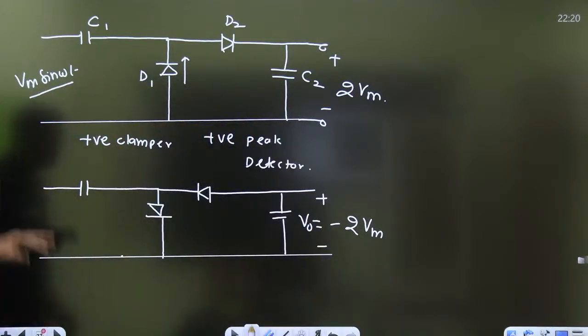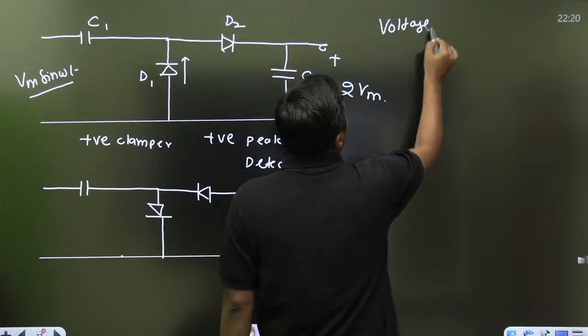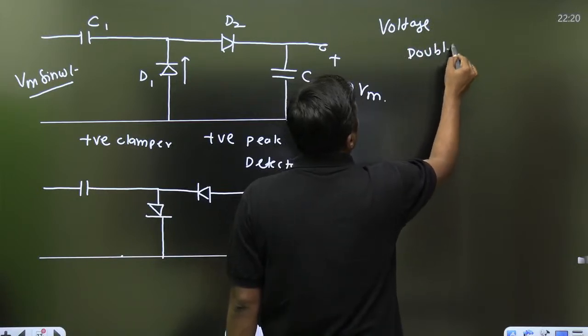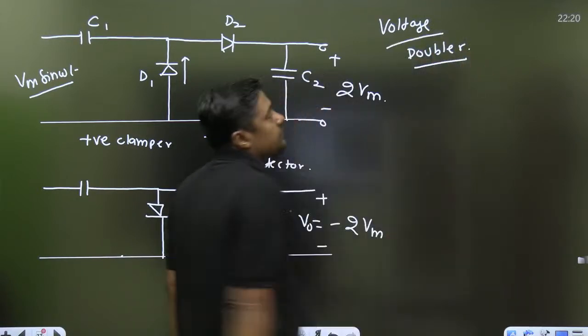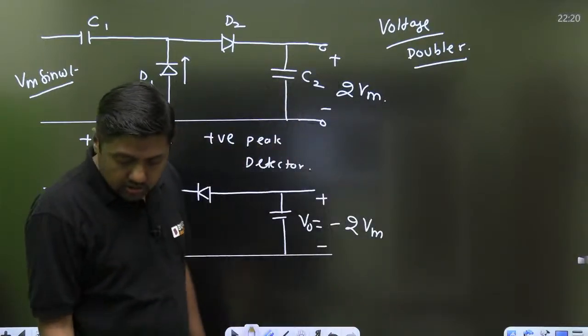Both the diagrams are voltage doubler. Yes, voltage doubler. Round trip, your answer is correct.